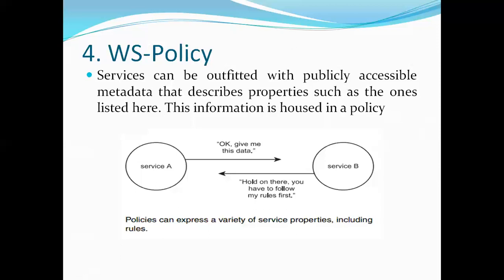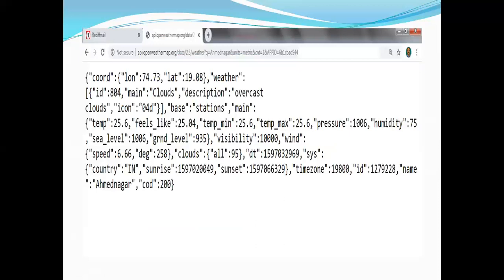So policy is again important while developing web services and web API. See here, the weather forecasting service provides you this information only when you provide the correct city name and a valid API key, then only you will get the output. So what is the policy of this particular web service, web API?